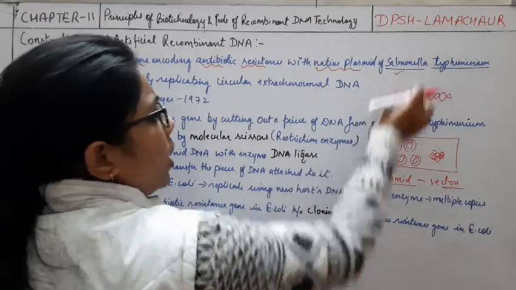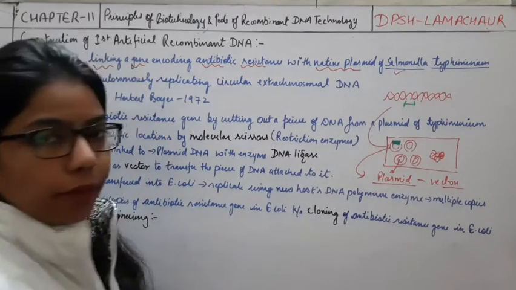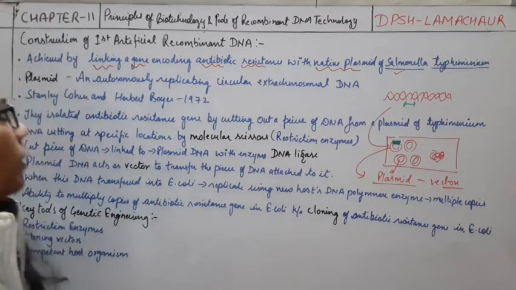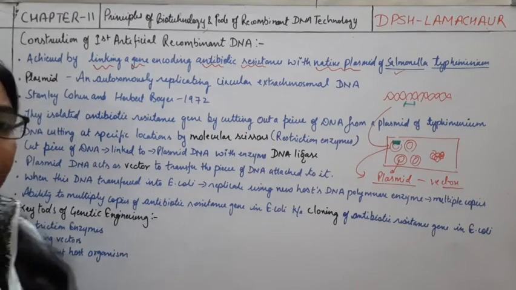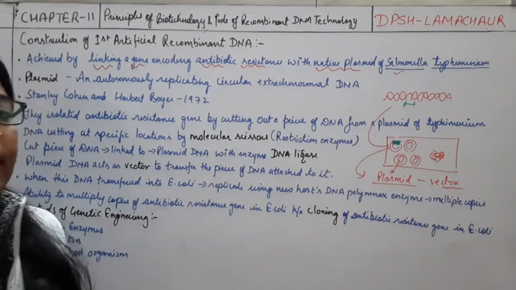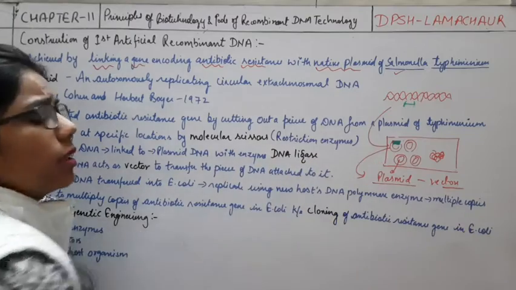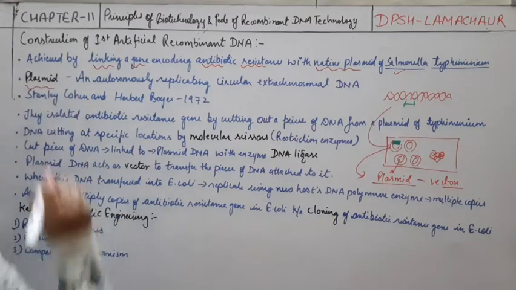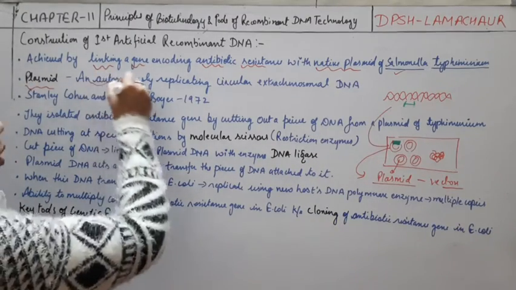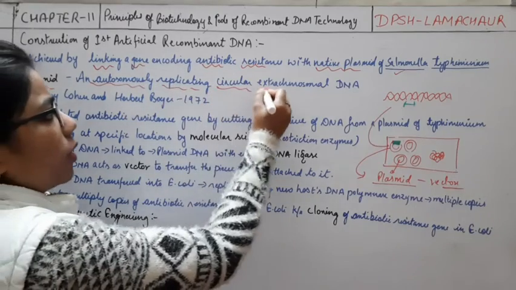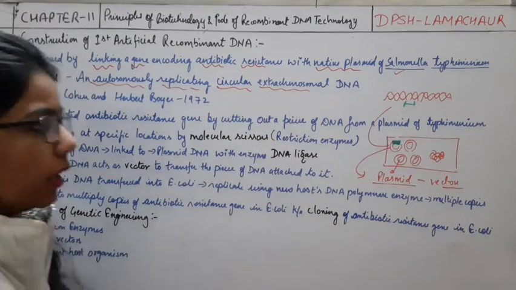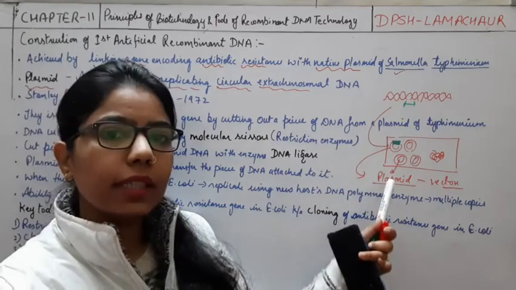So the plasmid is what? Plasmid of the Salmonella typhimurium, right? And here I have explained some definitions which we have discussed, that is the plasmid. Plasmid is what? Autonomously replicating circular extra chromosomal DNA which is present in the bacterial cell, right?